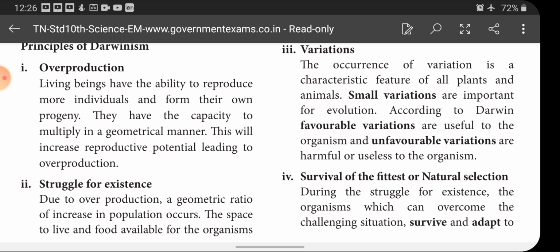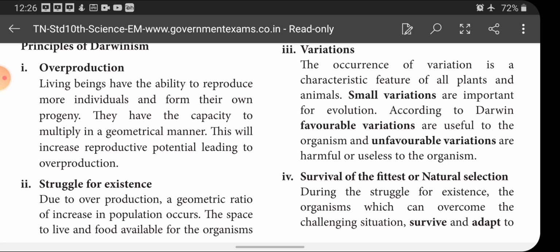They are reproducing, so a single organism can give rise to many young ones. Sometimes an innumerable number of young ones are produced by some organisms. So, if reproduction goes on in this way, what happens? The population will increase. That is, a population explosion of that particular species will take place.